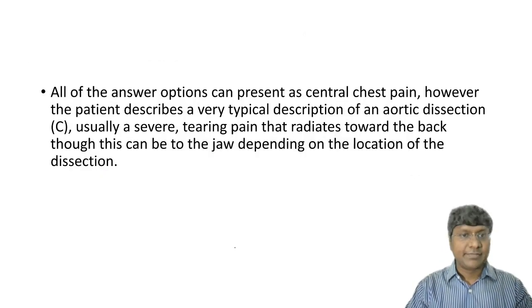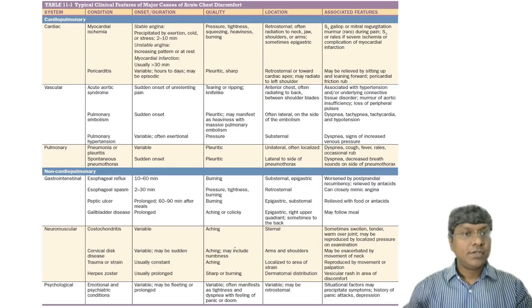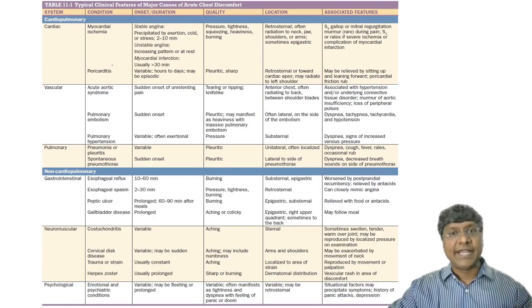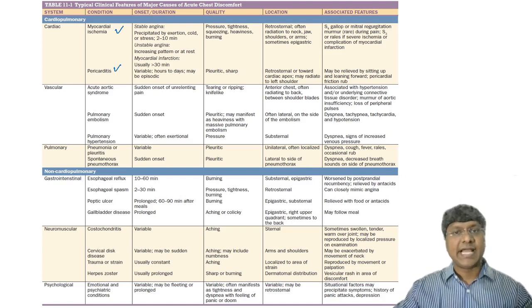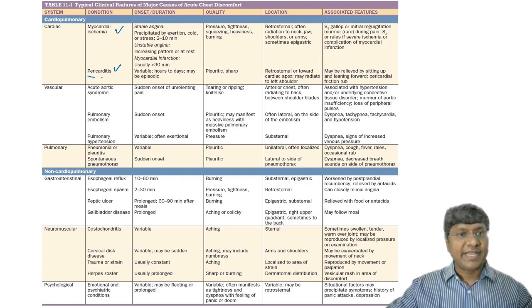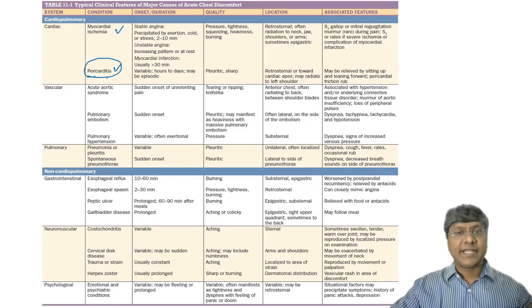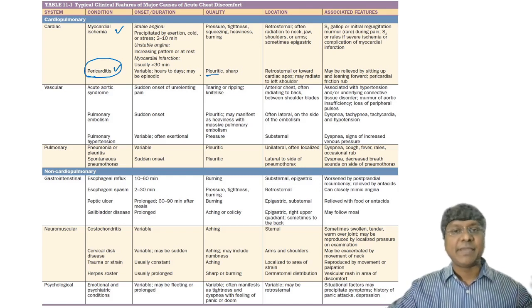And let me show you a table which is directly from Harrison. So the pain of cardiac origin could be of myocardial ischemia or pericarditis. Ischemic pain, just now I have discussed, that is your anginal pain. Pain of pericarditis will be a very sharp pain and it is a pleuritic pain. That means the pain will increase on inspiration.